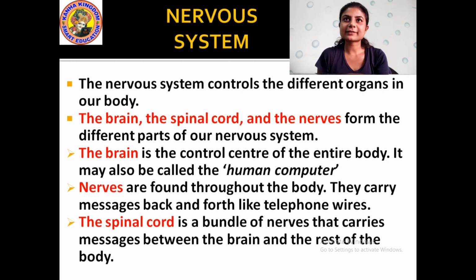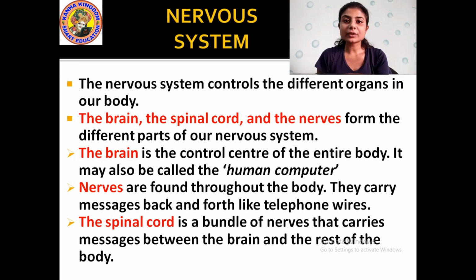So students, let us begin with nervous system. Now what do you mean by nervous system? Nervous system controls the different organs of the body. The functioning of the different organs that are present in our body is controlled by the nervous system of our body. Okay?